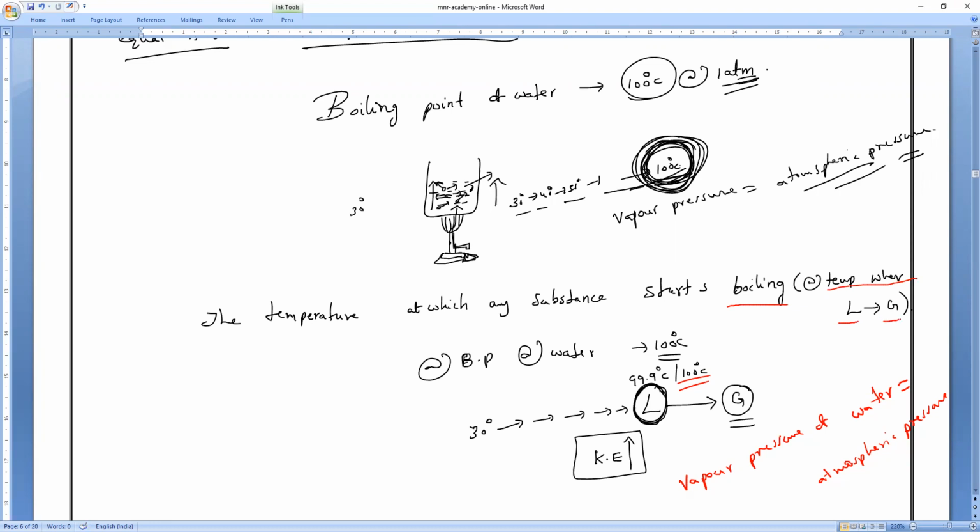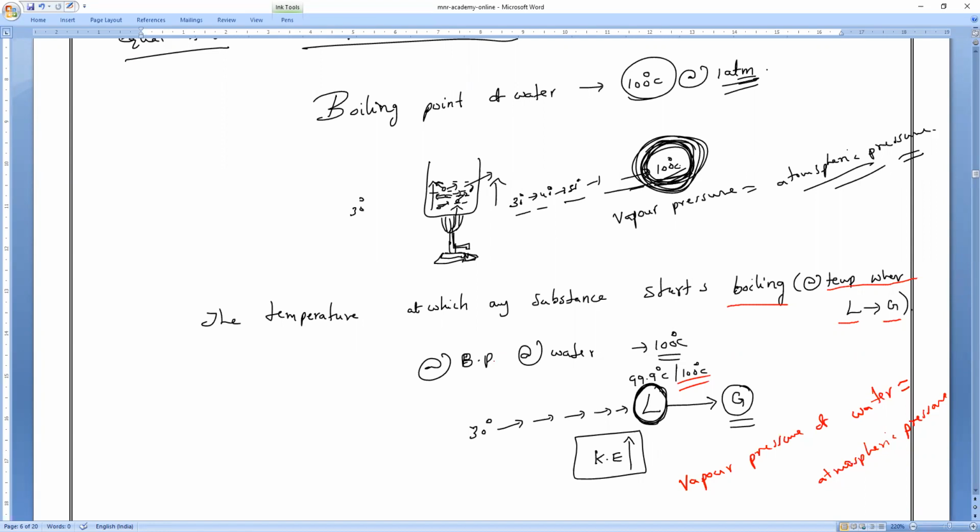Understand? Yes, sir. So now you tell me, I will give you certain liquids. Let me take water, alcohol, benzene, petrol, ethanoic acid. Now you tell me, do all these substances have the same boiling point or different boiling points, everybody? Different boiling point. What is the reason behind different boiling points? Same thing. They have different forces of attraction in them. Yes, that is what is needed.